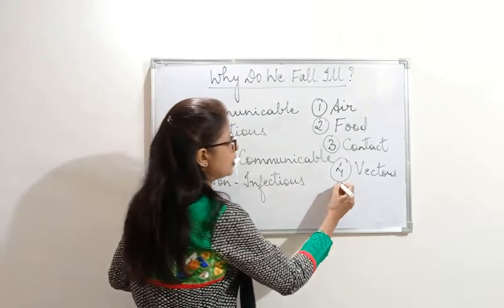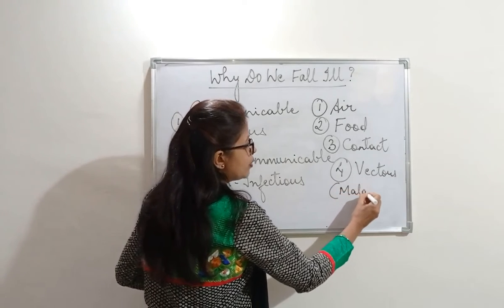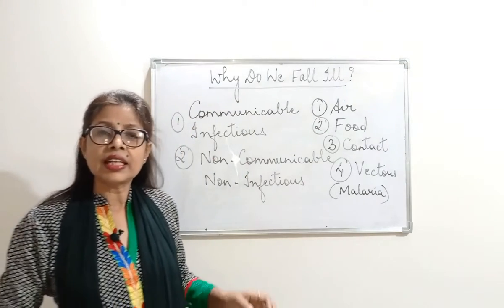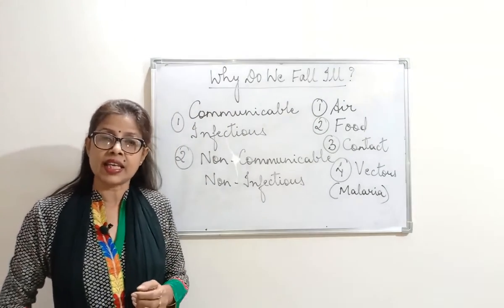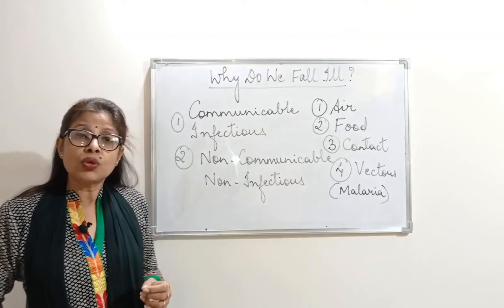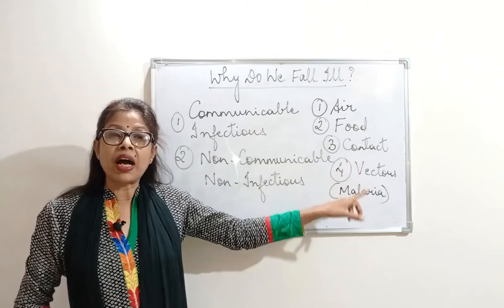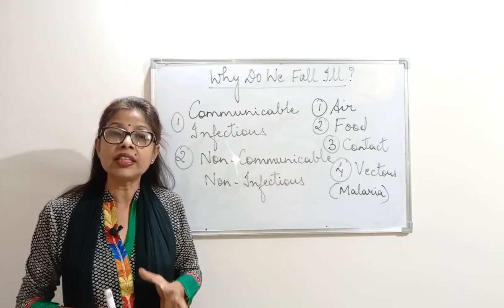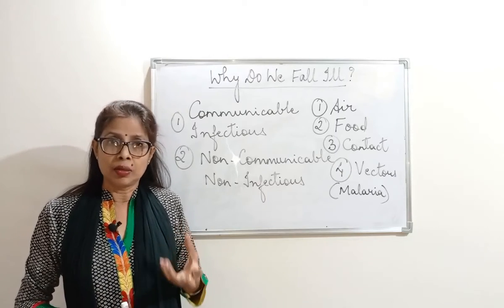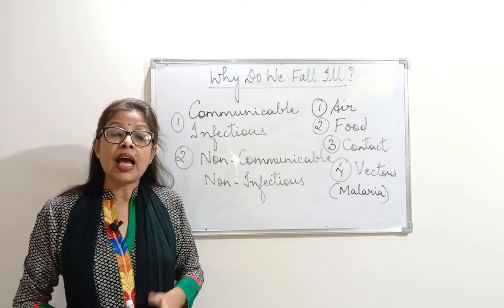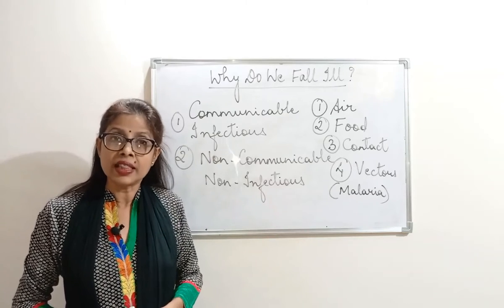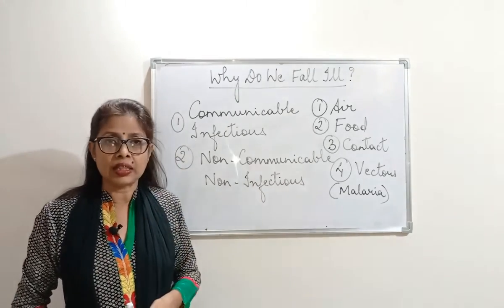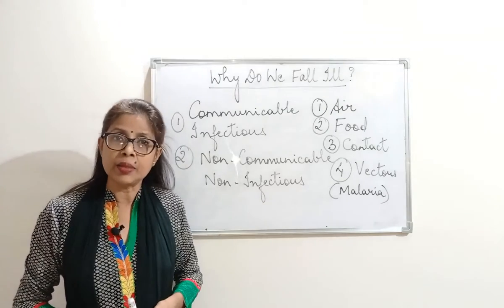The best examples are malaria, dengue, or chikungunya. We know that these diseases are caused by insect bites. If an insect bites a person who is suffering from malaria, whose body has the malarial parasite, and then bites another healthy person, then this insect spreads the disease from an infected person to a healthy person.